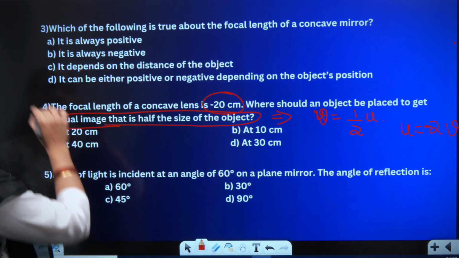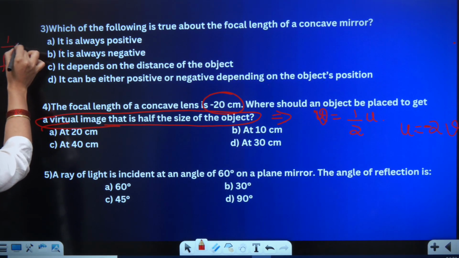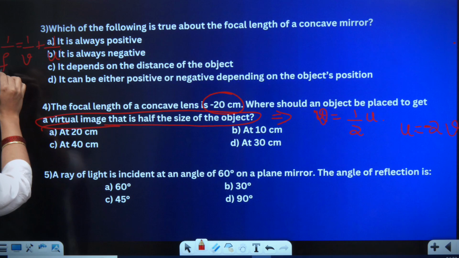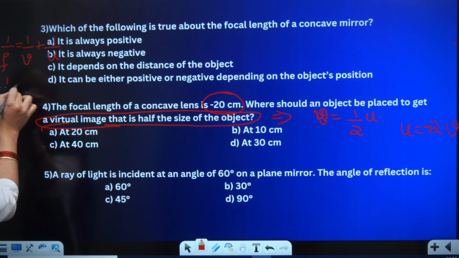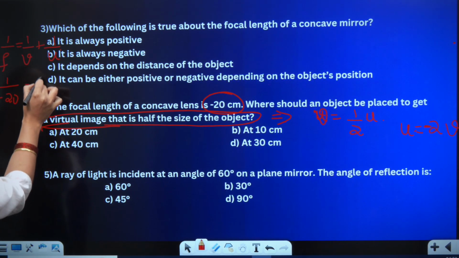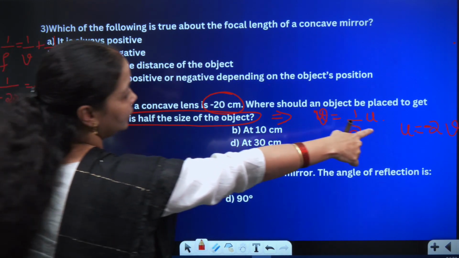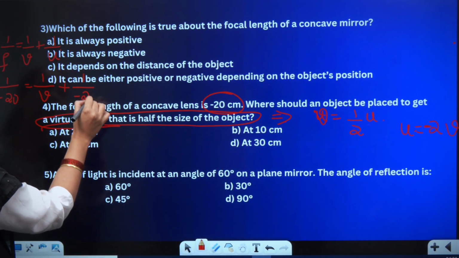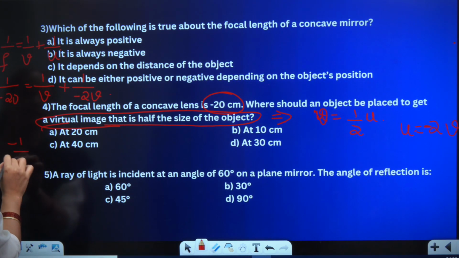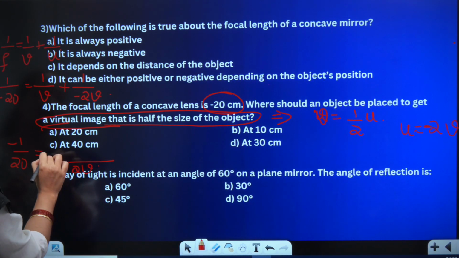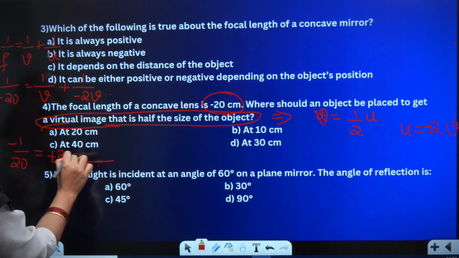Now, according to the lens formula, 1 by f is equal to 1 by v minus 1 by u. We know f is given to be negative 20. 1 by negative 20 is equal to 1 by v plus 1 by, what is u? Negative 2v. So minus 1 by 20 will be equal to, I'll take LCM here, which is 2v. So 2 minus 1.